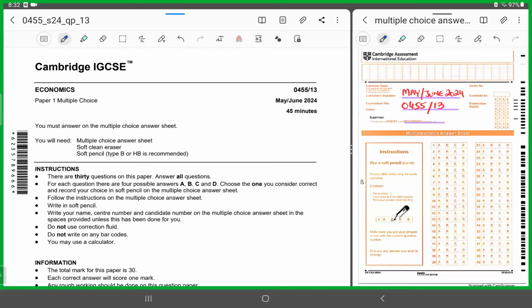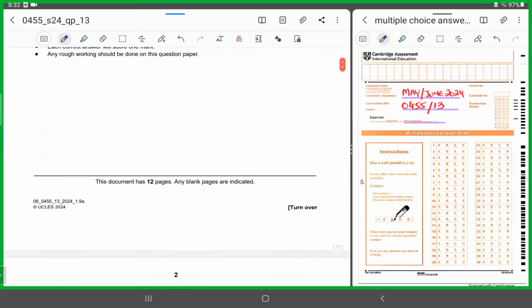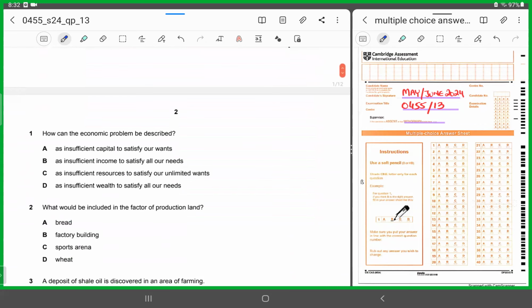Today I brought for you all the May June 2024 0455 IGCSE paper, variant 13. Let's see what this paper has for us today. All right. MCQ number 1.